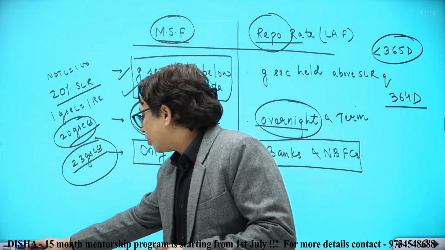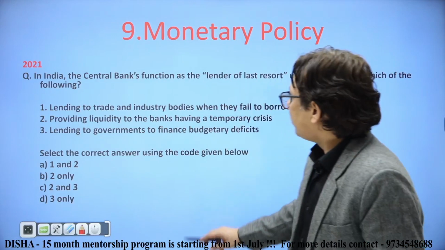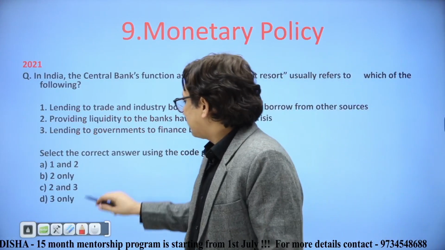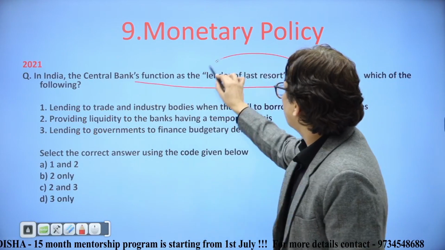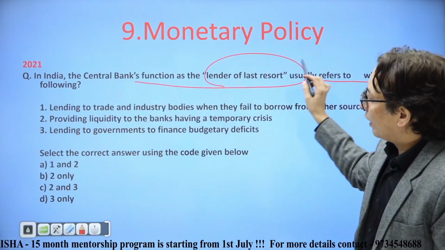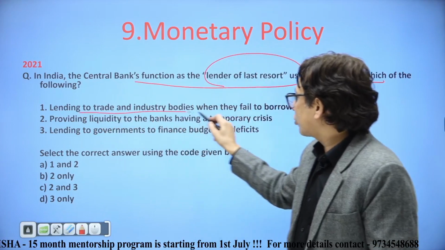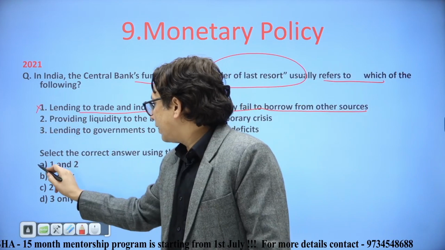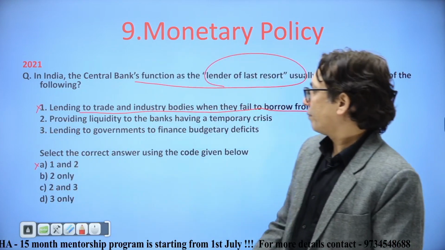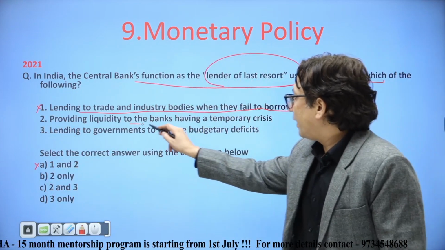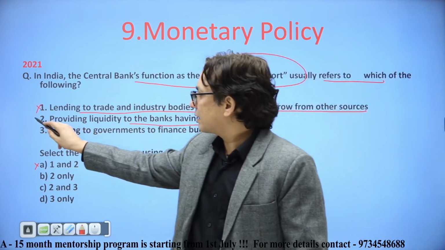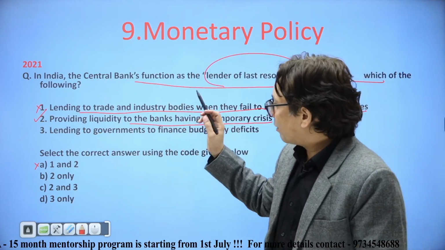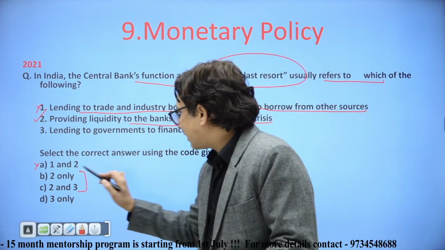Now let's move to the question. The question is, central banks function as lender of last resort refers to which of the following? Lending to trade and industry bodies when they fail to borrow from other sources? No. This statement is wrong. So we negate statement number 1. Providing liquidity to banks having a temporary crisis? Yes. If they have a temporary crisis, the RBI will be lending them. Statement number 2 is correct.